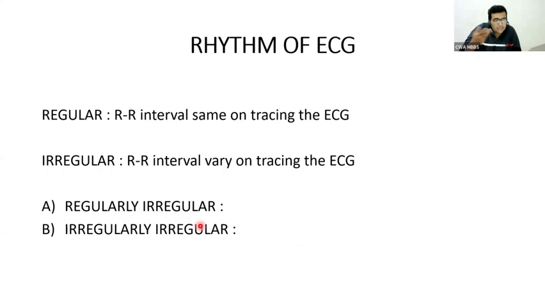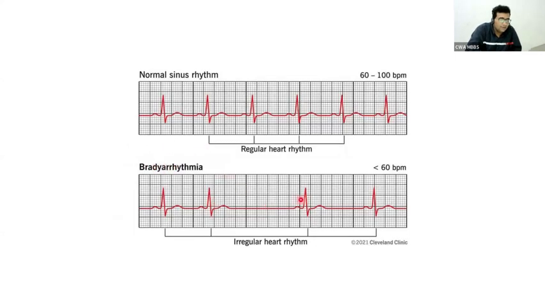That is irregularly irregular. So why am I telling this? The pulse rate will be irregularly irregular in atrial fibrillation. Just like that, with regular R waves, I tell you the rhythm is regular. Sometimes the irregularity will be there, but that irregularity repeats again and again. Suppose a narrow RR interval, now a broad RR interval. Again narrow, broad. Then narrow, broad. That means an irregularity is there, but it is regular. That is regularly irregular. Otherwise, we call it irregularly irregular.